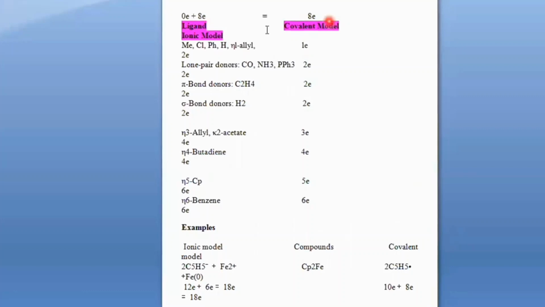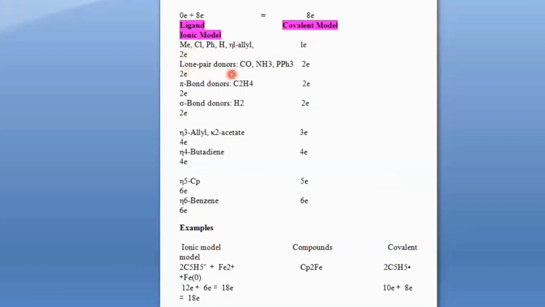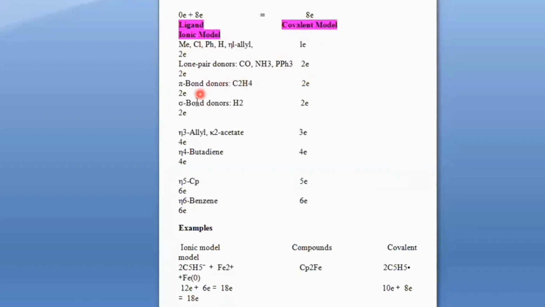Now consider the ligands and how they donate electrons in the ionic or covalent model. Ligands like methyl, chloride, phenyl, H or eta-1 allyl contribute 1 electron in the covalent model and 2 electrons in the ionic model. The lone pair donors like CO, NH3, PPh3 contribute 2 electrons in both the ionic and the covalent model. Then come the pi bond donors like C2H4.